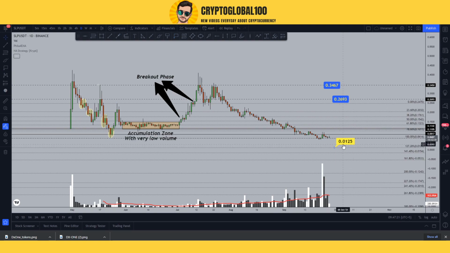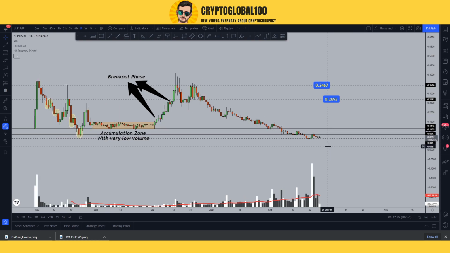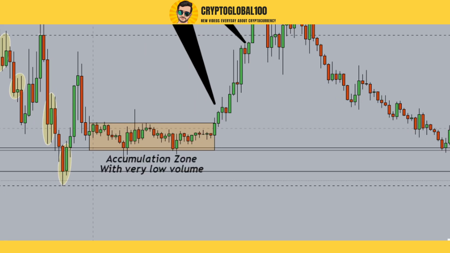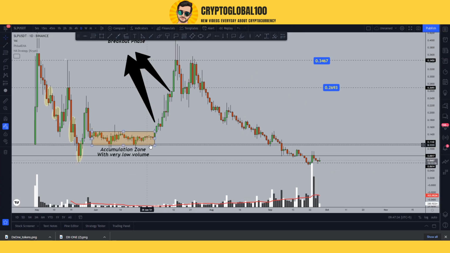So what we need, first thing, is to create a balance between the minting and the burning. The second thing, we need to move into the accumulation zone. Let's try to find out what happened from the 31st of May up to 1 July. So that would be 1 month of accumulation.